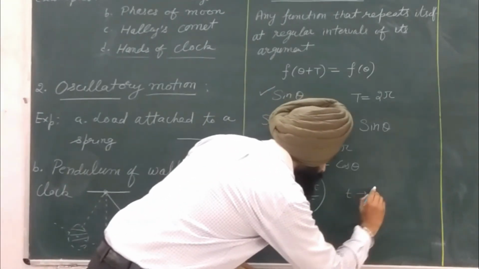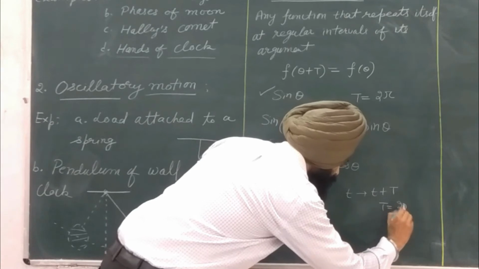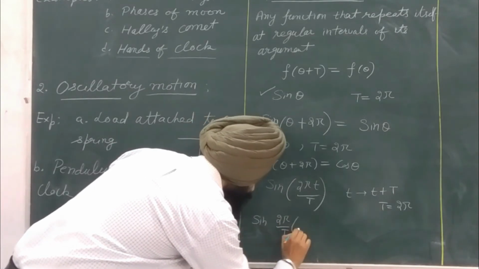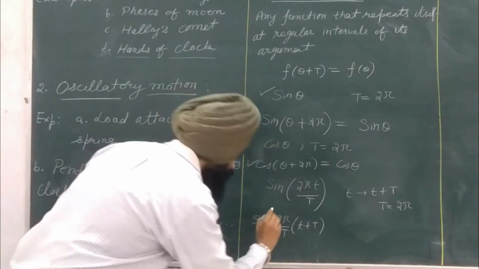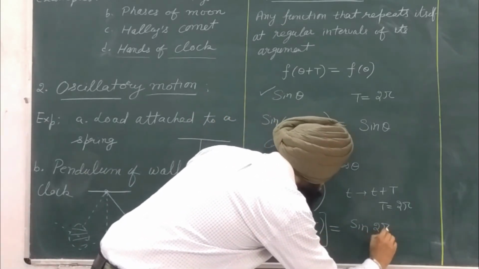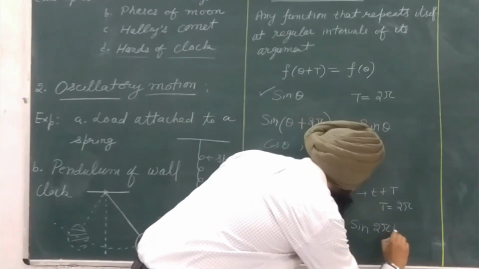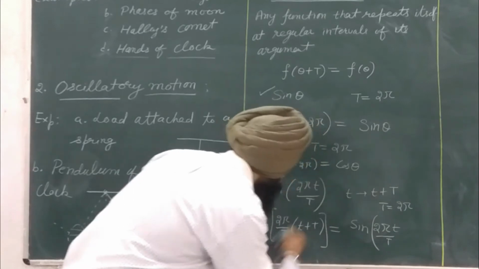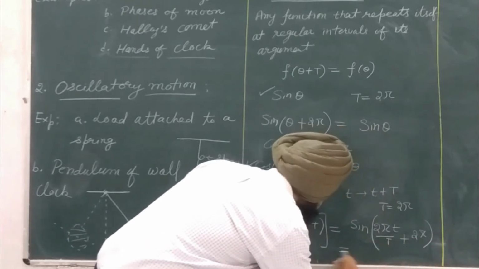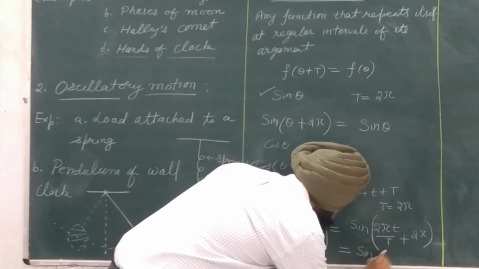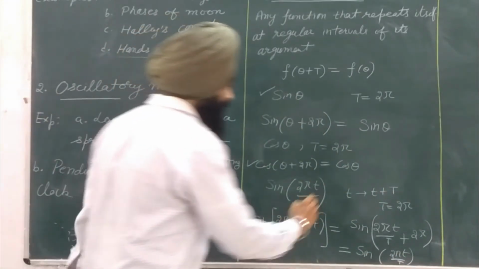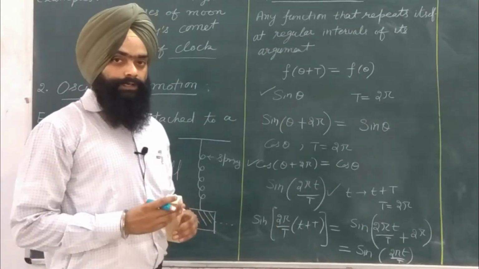We can replace t by t plus T, then sine of 2 pi by T times t plus T comes out to be sine of 2 pi t by T plus 2 pi. So again the sine function repeats itself after 2 pi. So the function is repeated after the regular interval of time.